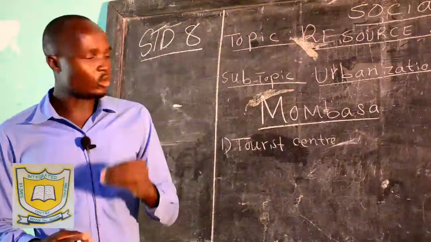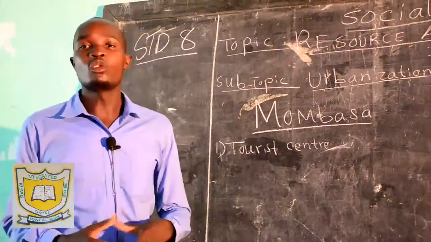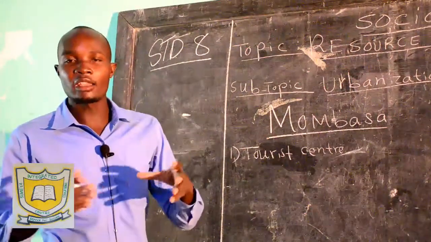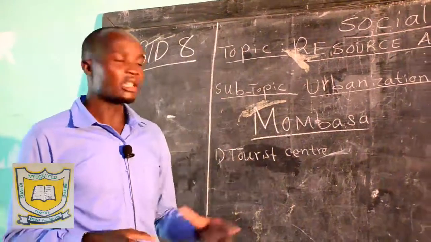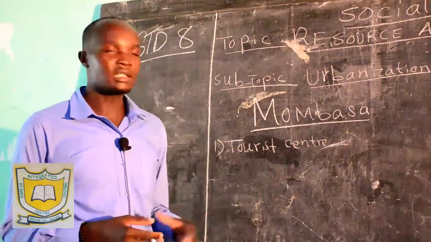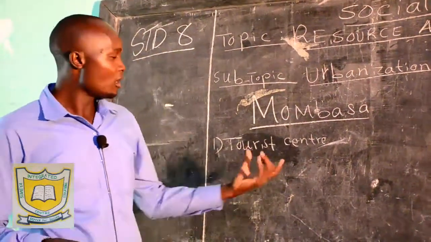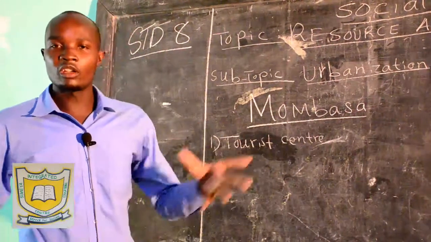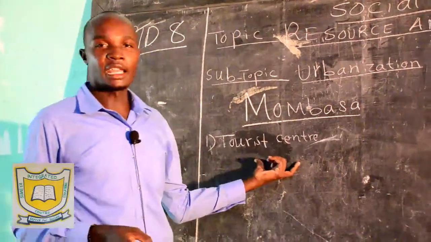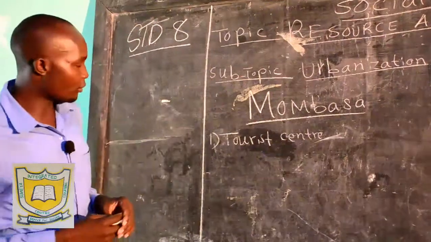And when you talk about tourists, we don't only talk about the Europeans. We are talking about people from outside. They can be Europeans. We ourselves as Kenyans can visit those places as domestic tourists. People can come from across the continent of Africa to visit these areas. So Mombasa is a tourist center, that's point one.